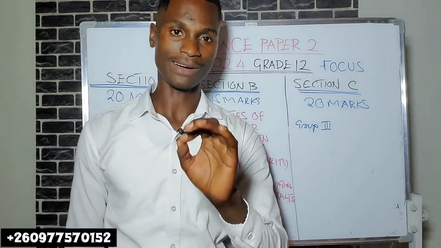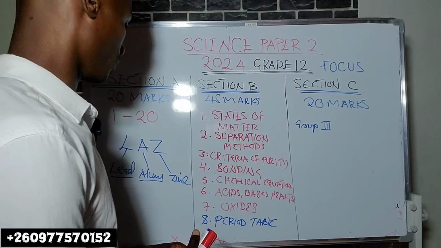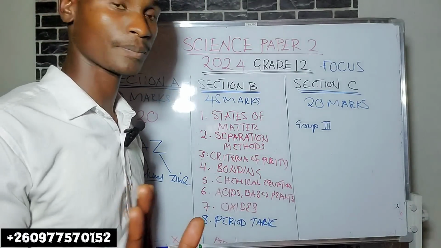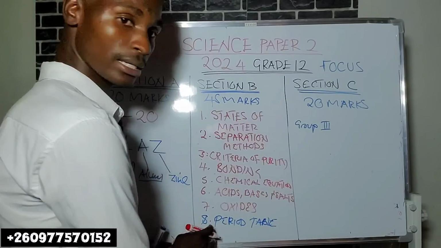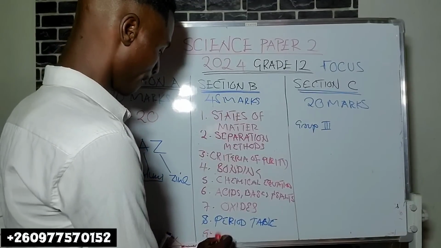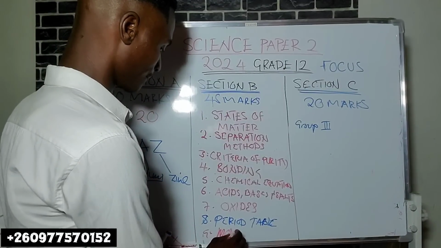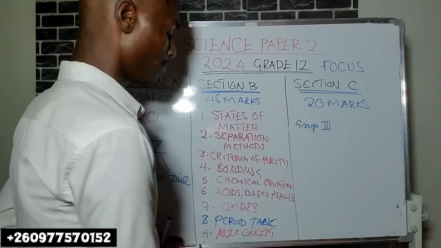Now, I'm advancing. Let's now go, we're still in section B. Section B, number 9, mole concept.